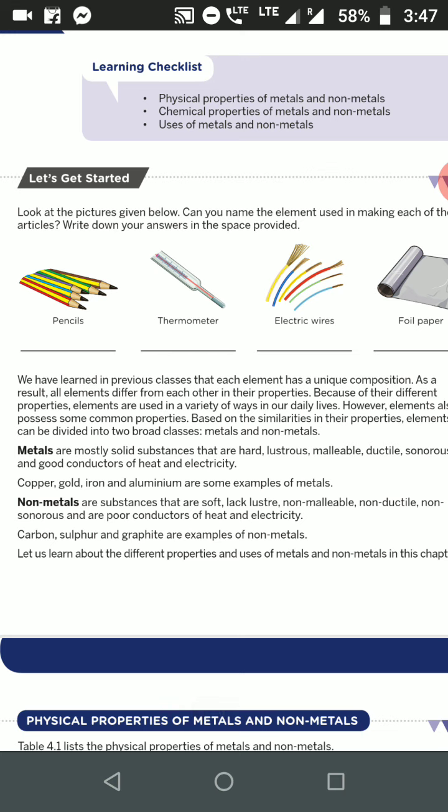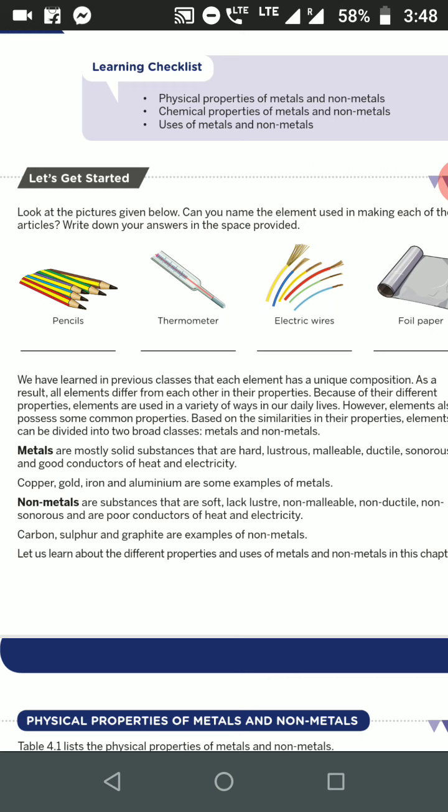So each element has a unique composition, and all elements differ from one another in their properties. Every element like graphite, mercury, copper, aluminium foil, they differ in their properties. Because of these properties, they are used in a variety of ways in our daily life.